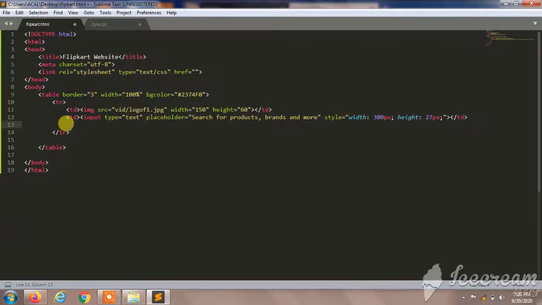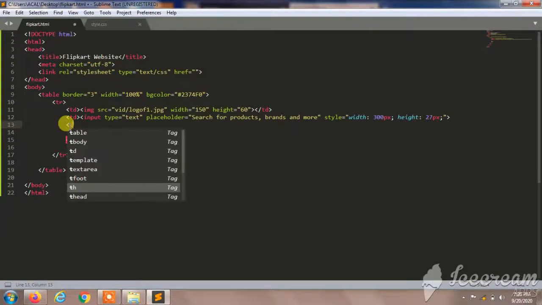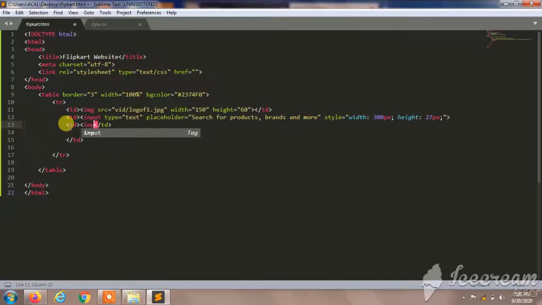So I'll give td. Yeah, that's right. So we need to give this before td to make them join, to appear side by side. Okay, I'll give td and input. The type will be button. Now it's button type. That's why we need to give it as a button type.